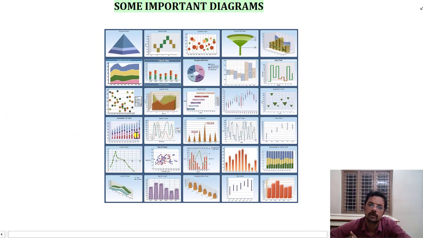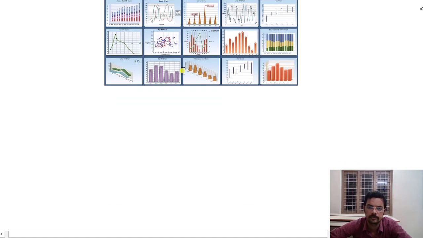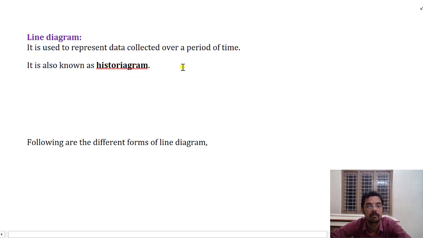Let us discuss some of the important diagrams. This is just an image showing different types of statistical information provided in terms of graphs. Now, what is a line diagram? A line diagram is used to represent data over a period of time. A particular diagram is used for a particular purpose. Every diagram has a particular purpose. So what are the different types of diagrams and what are their purposes? This is what we are going to discuss.